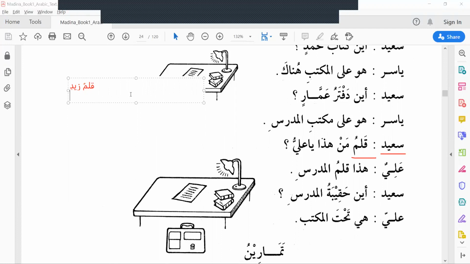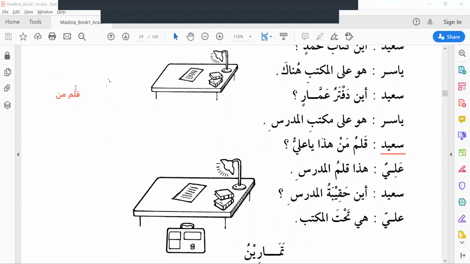So the same pattern will apply here. Whose pen means qalamu man. Qalamu man means whose pen.